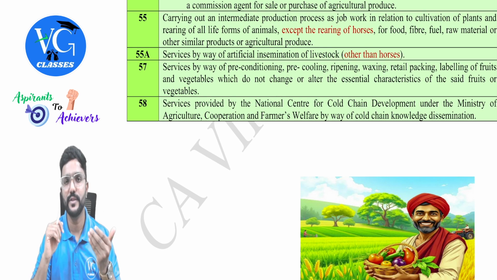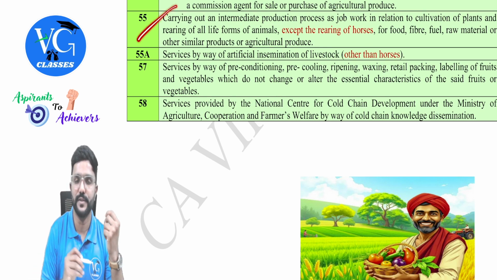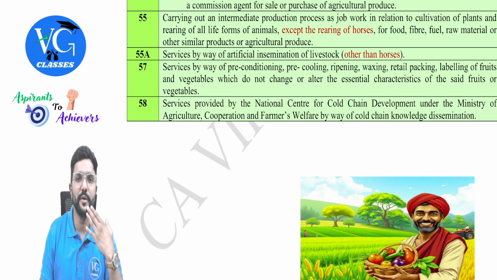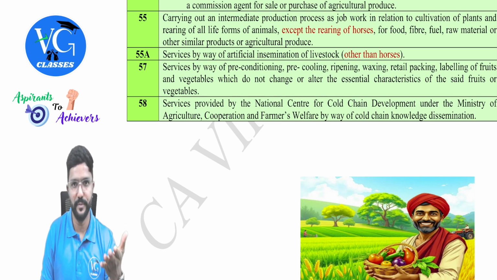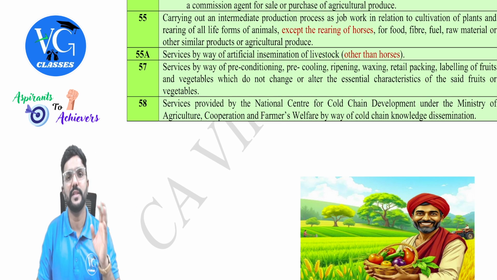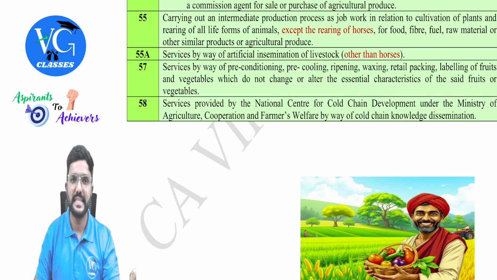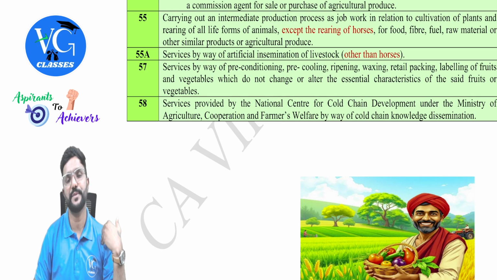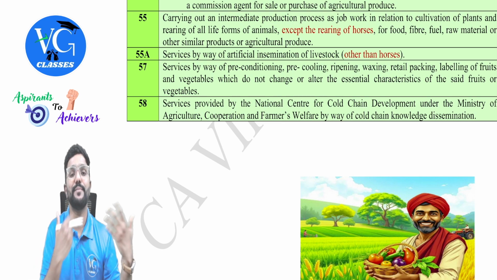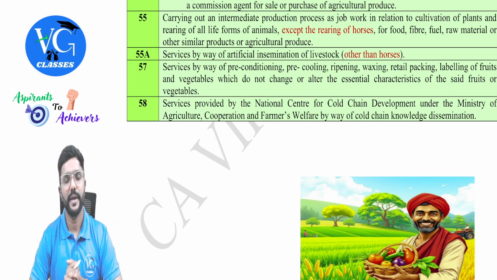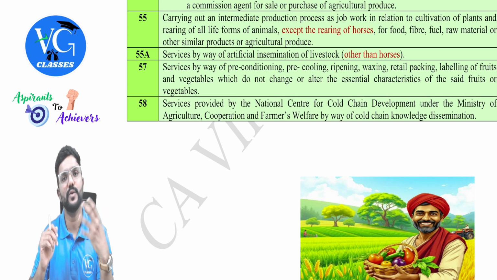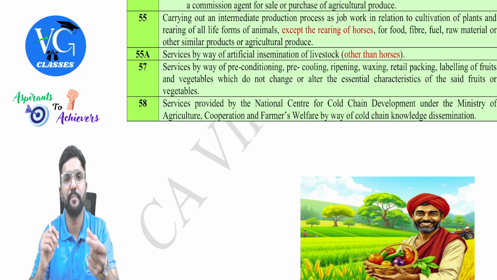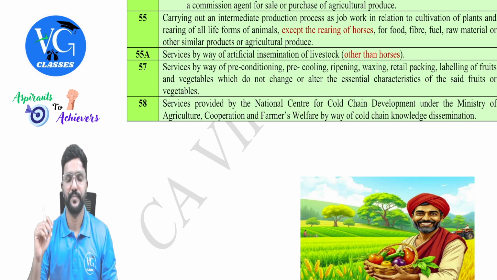And guys, what is this? See, if I myself am doing all the activities, then there is no question of this. But assume I am not able to do all the work with respect to growing my crops. I am taking your help. You are providing me some job work with respect to putting pesticides or fertilizers to my crops or to graze my animals. So you are doing a job work for me, for which I am paying you. Whatever I am paying you is exempt under GST.